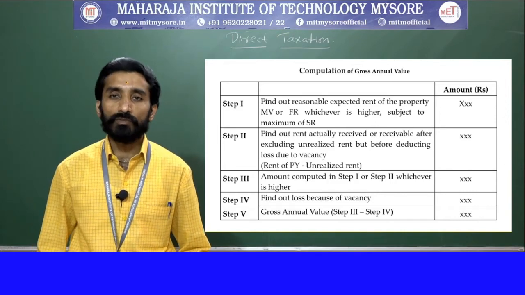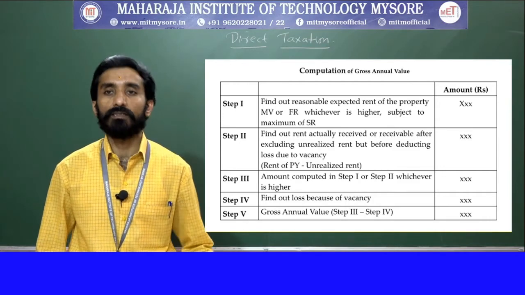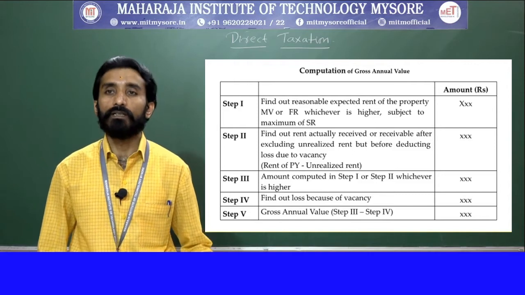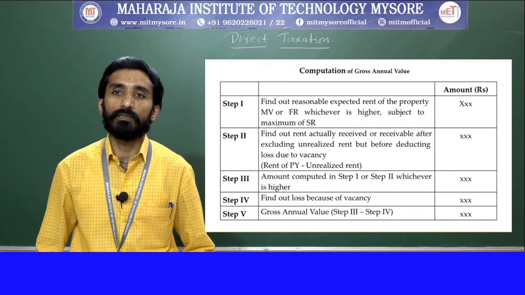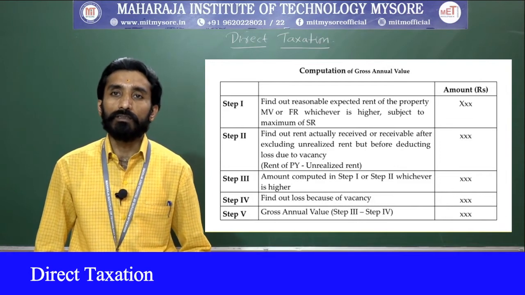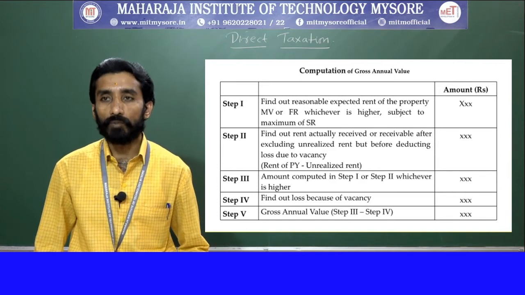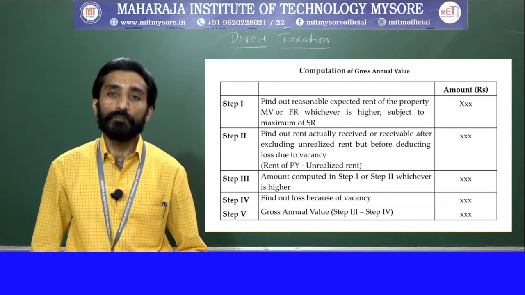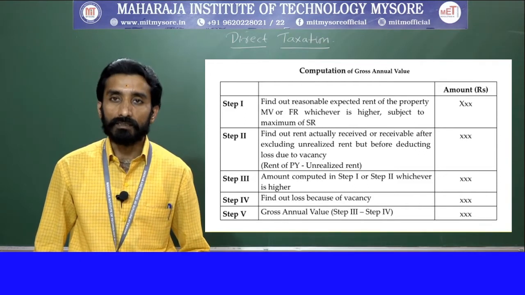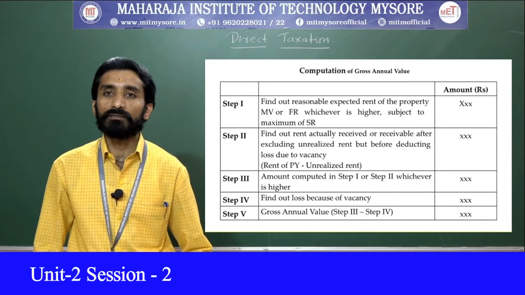In simple terms, it means unrealized rent, in the sense of unpaid rent by the tenant. So that you need to deduct. The remaining amount that you receive will be taken as your step 2. Next is step 3, where you compute the changes: you look at step 1 and step 2, and whichever is higher, step 1 or step 2, based on that you will put the amount for step 3.